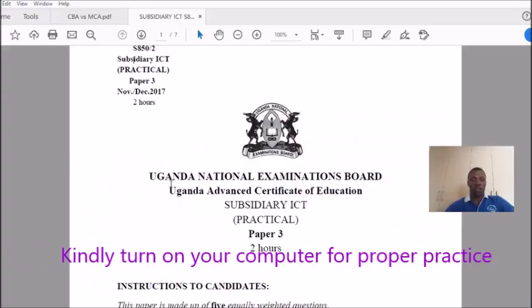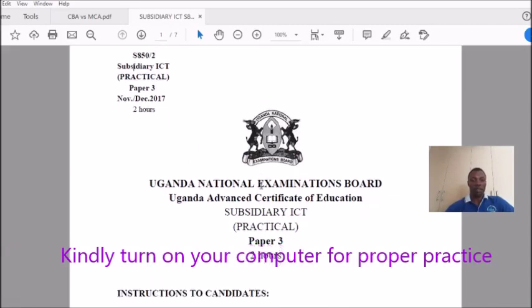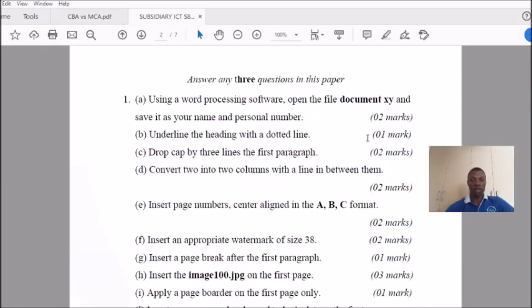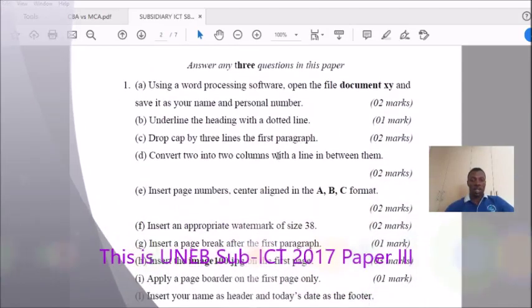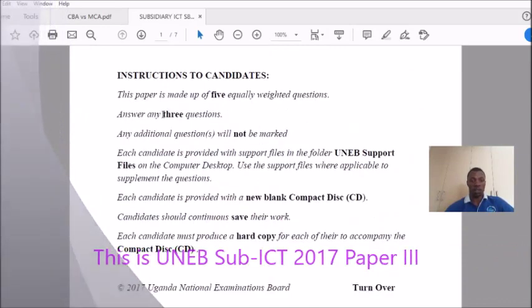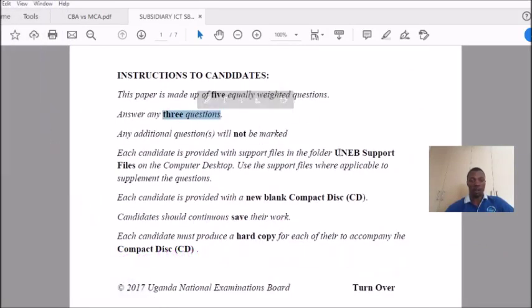So it's the one that you saw on your screen. I want us to look at paper 3, that is number 1, as you can see it. Okay, so we want to go straight right away. Of course, you're choosing 3 numbers. You are given support,